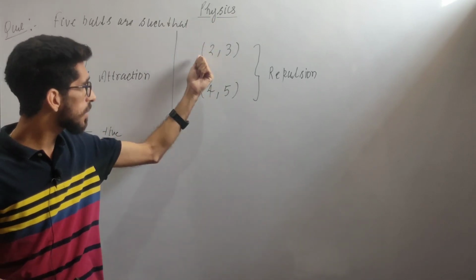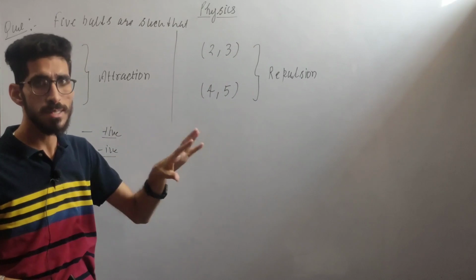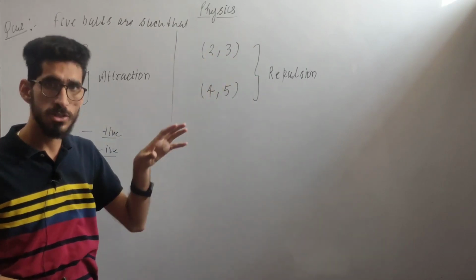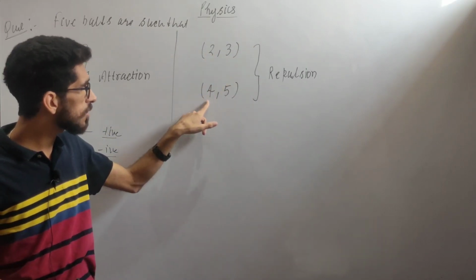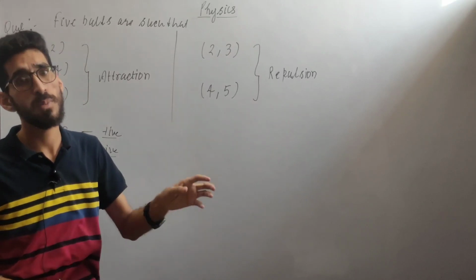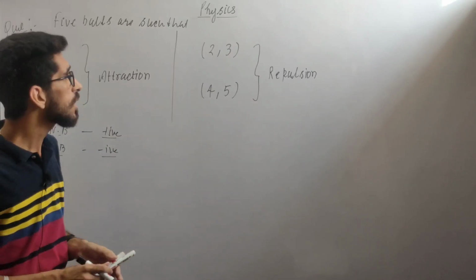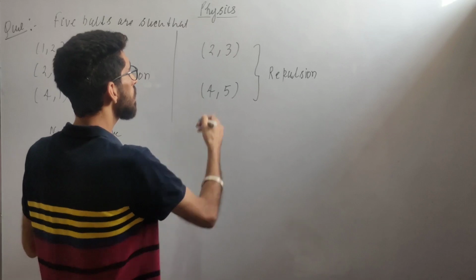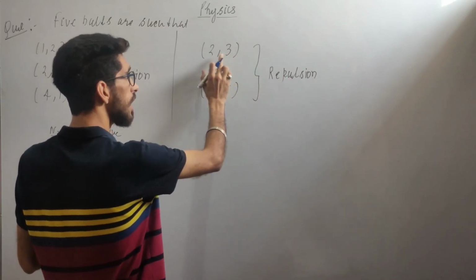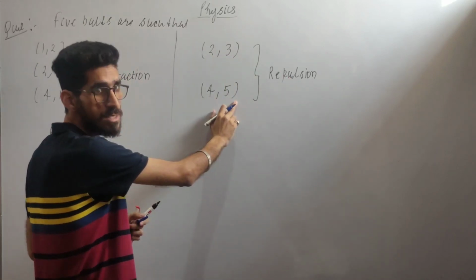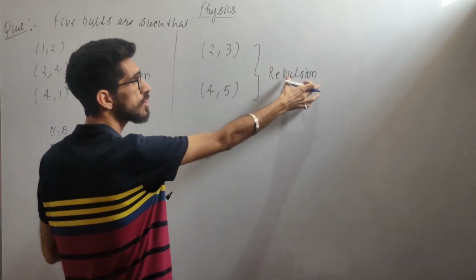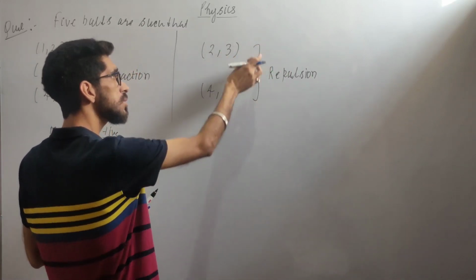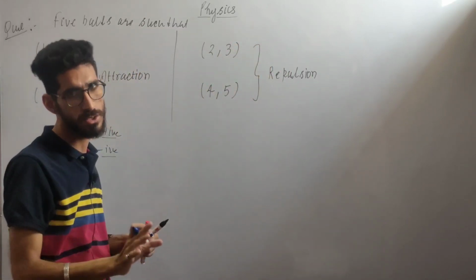If there is repulsion between 2 and 3, then you can say that 2 and 3 both have charge, and if there is repulsion between 4 and 5, then 4 and 5 both have charge. So 2 and 3 both are charged and 4 and 5 both are charged, because there is repulsion within each pair. So these 4 balls have charge.